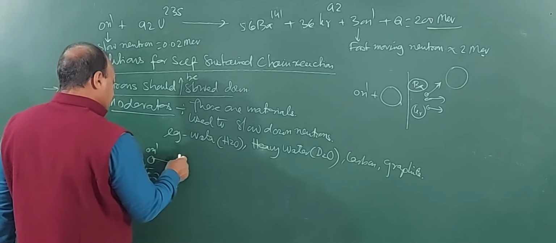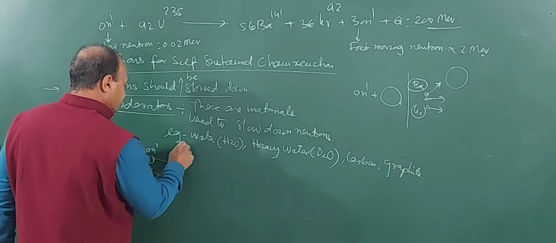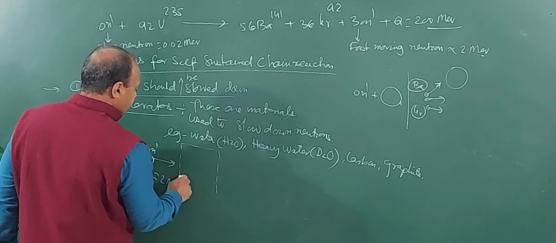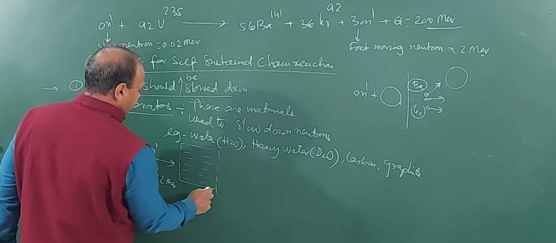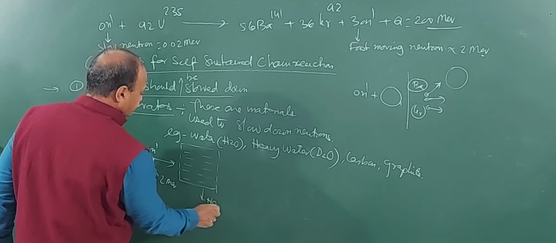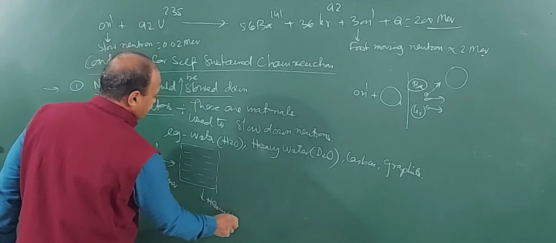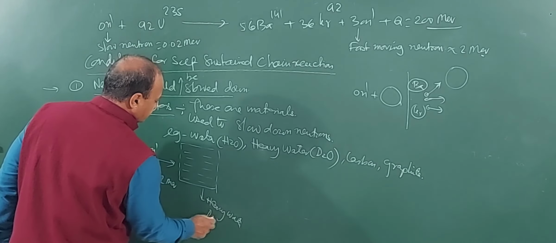Now suppose it enters a chamber which is filled with water, or suppose heavy water, D2O.